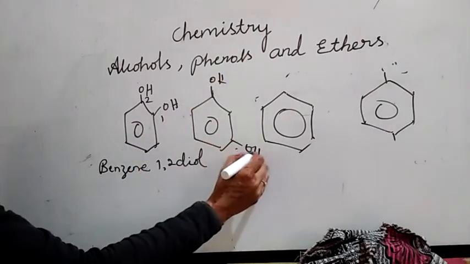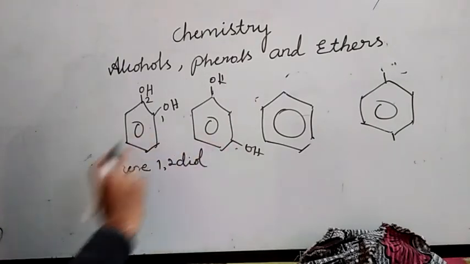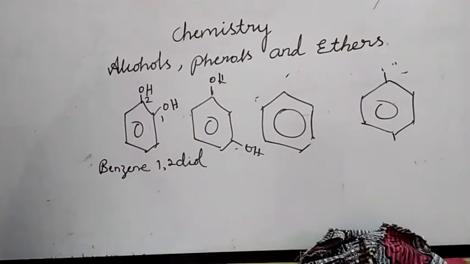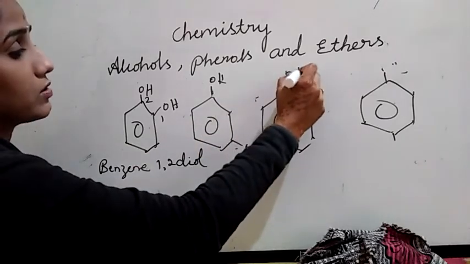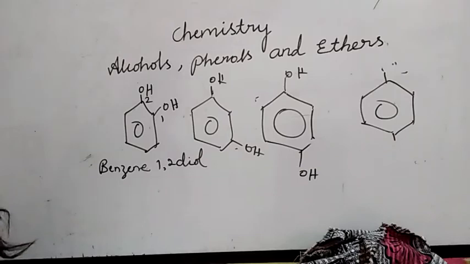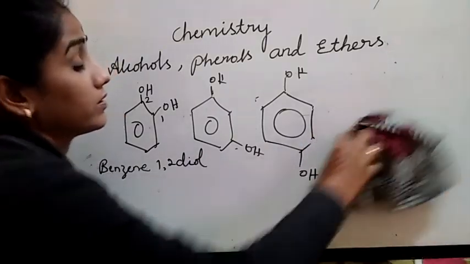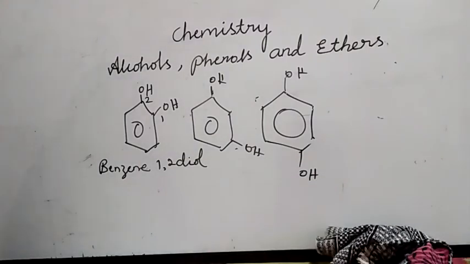Then what about this? OH, OH. 1, 2, 3. Benzene 1, 3, diol. Benzene 1, 4, diol. Like this, you can write a number of examples for the phenols. This is about the nomenclature of alcohols and phenols.